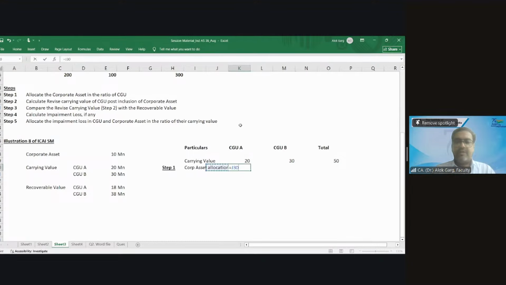So I need to allocate 10 in the ratio of what? 10 multiplied by 20 divided by 50. 10 multiplied by 30 divided by 50. Yes, the total is 10.